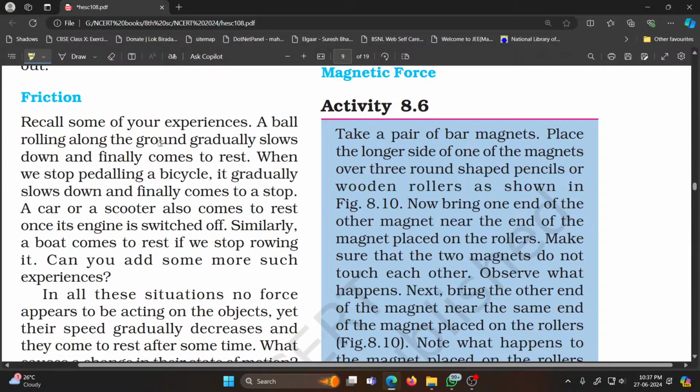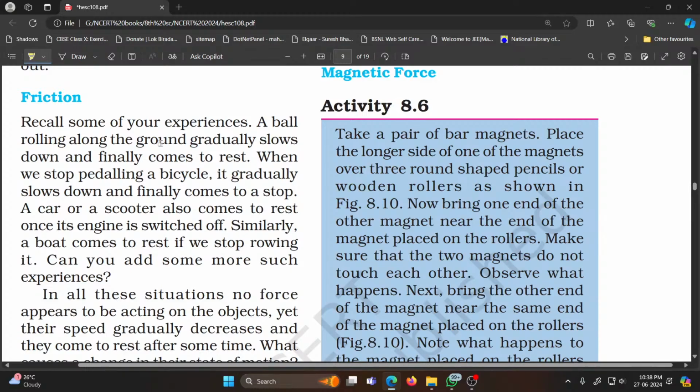When we stop pedaling a bicycle, it gradually slows down and finally comes to a stop. A car or a scooter also comes to rest once its engine is switched off. Similarly, a boat comes to rest if we stop rowing it. So this change in speed means that the object had gathered some speed, and when the applied force ceases to exist, its speed goes down.